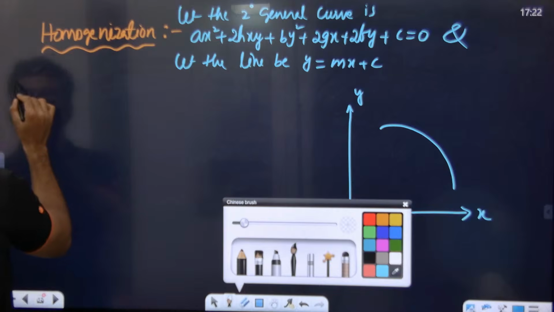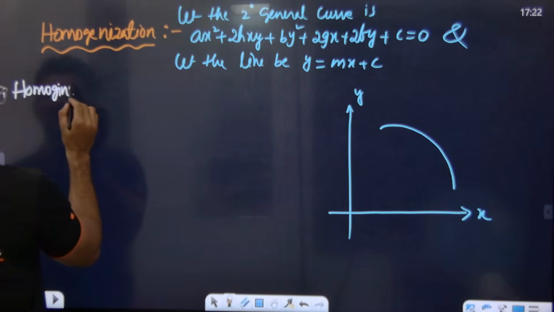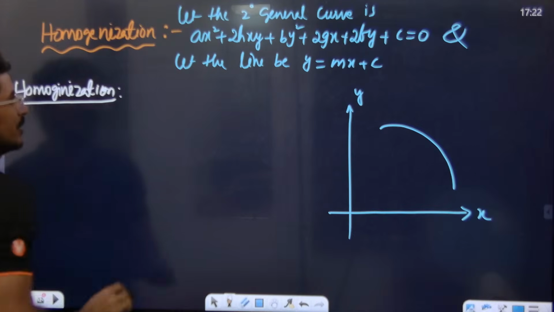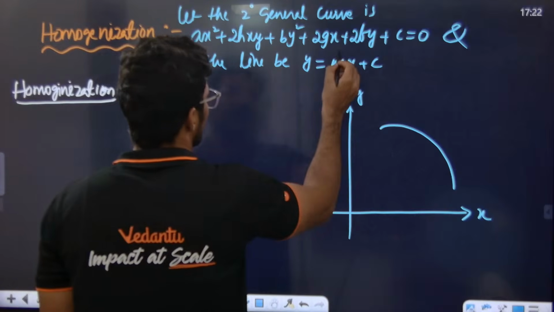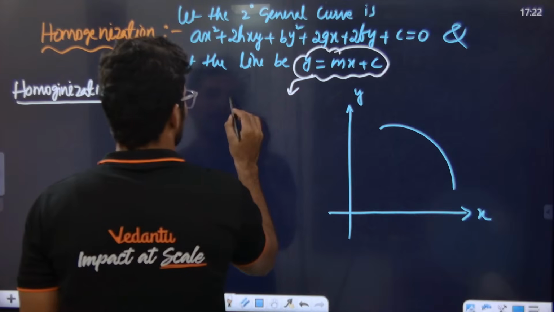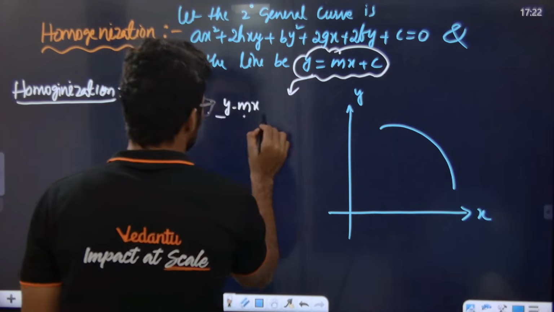How do we do the homogenization? To homogenize, first listen to the class. What is this? y minus mx divided by c is equal to 1.